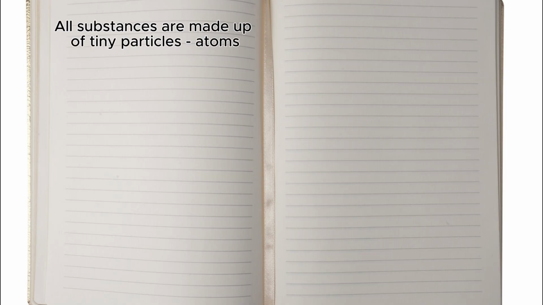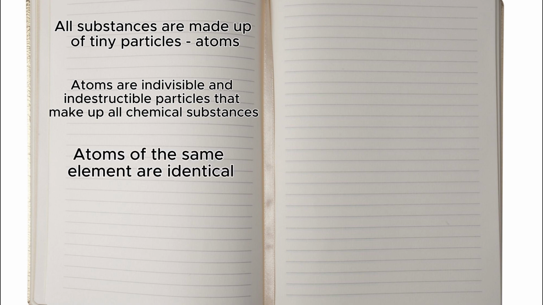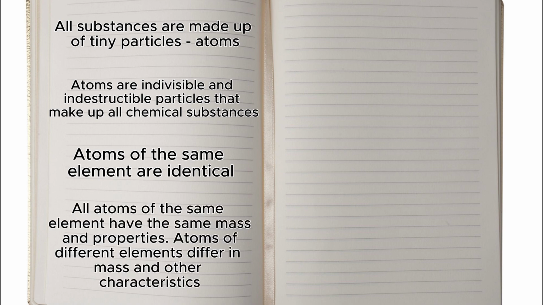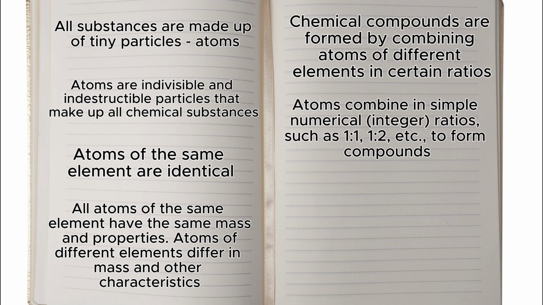All substances are made up of tiny particles, atoms. Atoms are indivisible and indestructible particles that make up all chemical substances. Atoms of the same element are identical. All atoms of the same element have the same mass and properties. Atoms of different elements differ in mass and other characteristics. Chemical compounds are formed by combining atoms of different elements in certain ratios. Atoms combine in simple numerical integer ratios, such as 1:1, 1:2, etc., to form compounds.